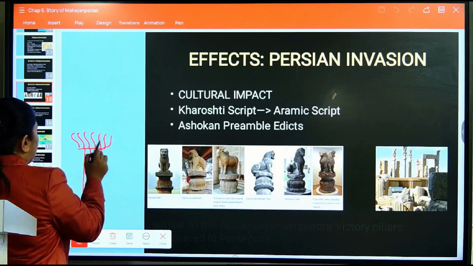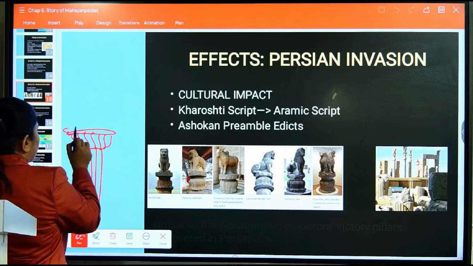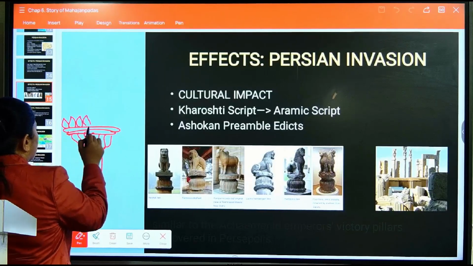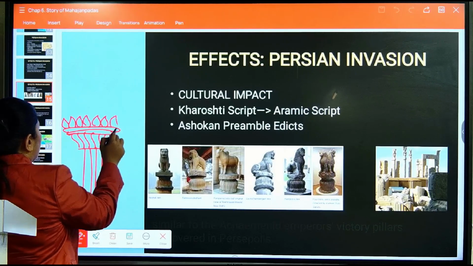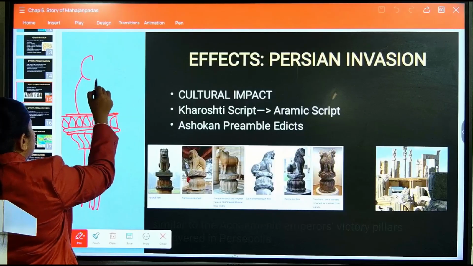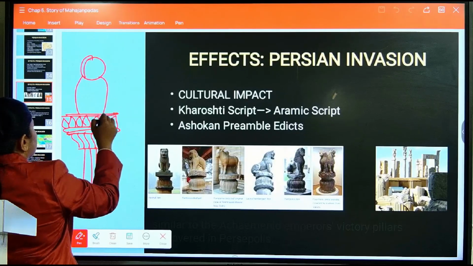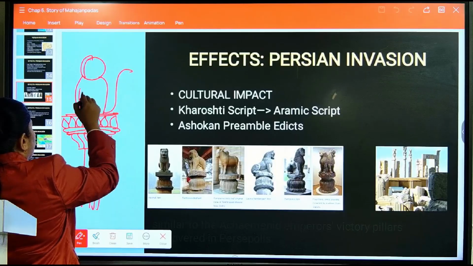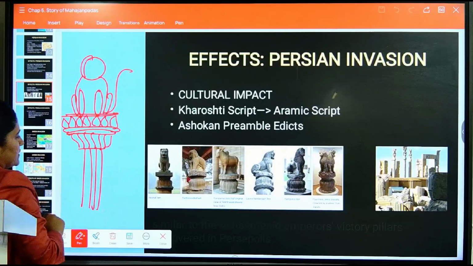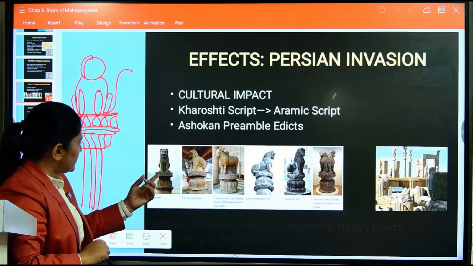Again we have two to three layers, then there is a lotus. Again we have two to three layers, and upon that there is a lion sitting like this. So yes, this is it.